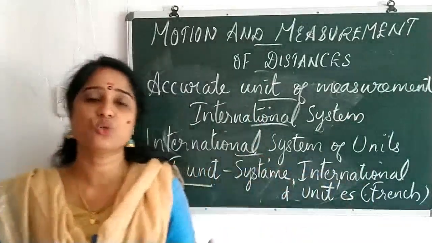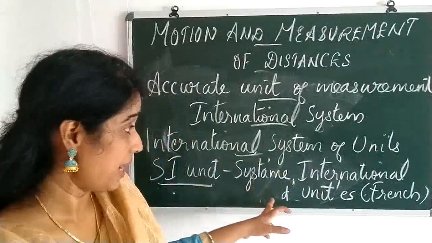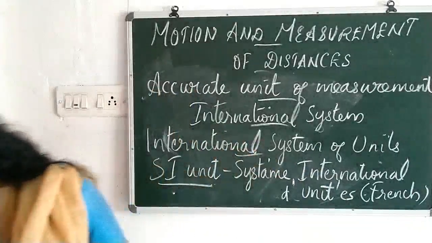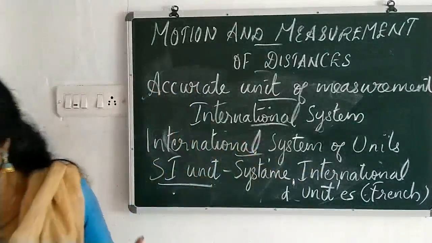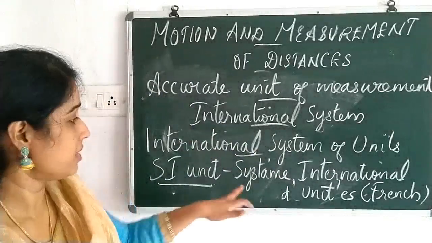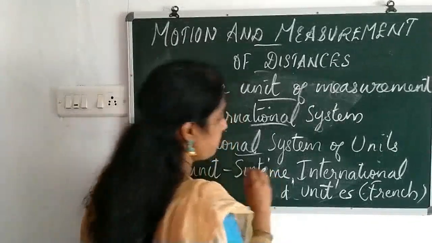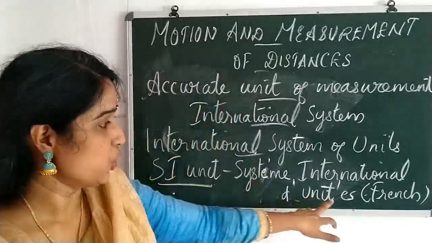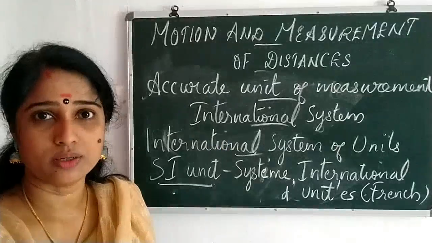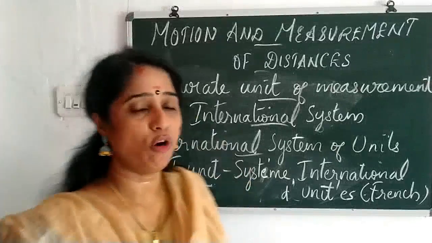This whole thing is a French phrase, and the short form is SI unit. Spelling, sorry, some correction is there: Systeme International d'Unites. That is the French word. Clear? So this is about the International System of Units.